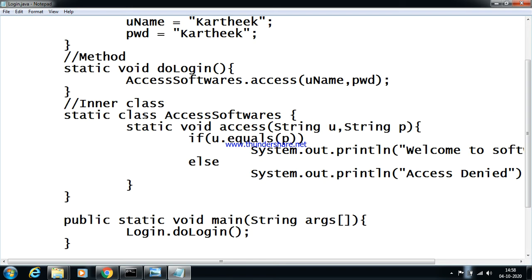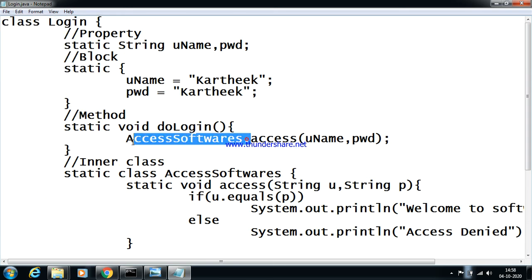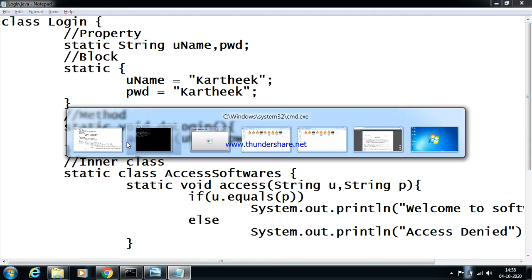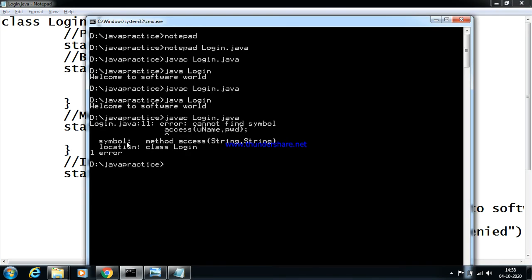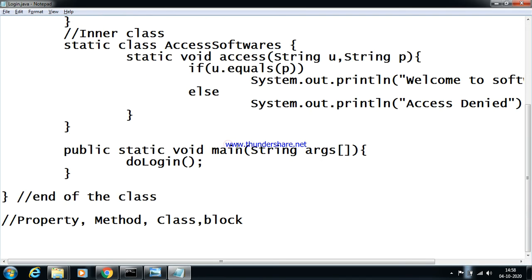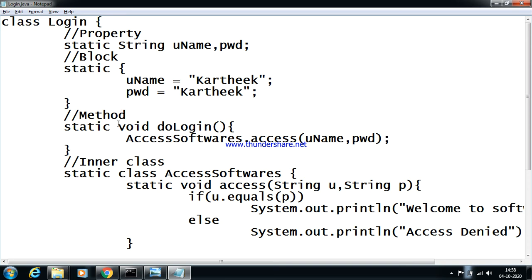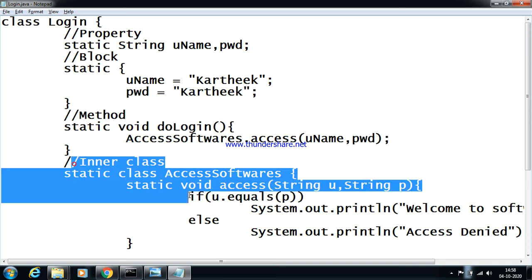Of course, in the same place I can even say access of. If I remove this, once try to check whether it works or not. Okay, it does not access, because it's a class. We can access only the method from another method. The restriction is given here for the class.